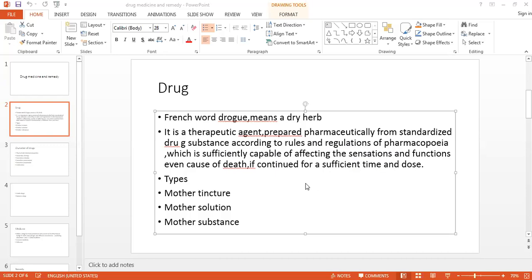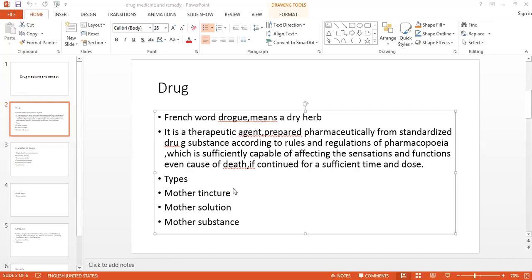Now the types of drug. So these are the three types of drug: mother tincture, mother solution, and mother substance. So your first question is how you are denoting this mother tincture, mother solution and mother substance. Previously, I have asked you about the definition of these three things.